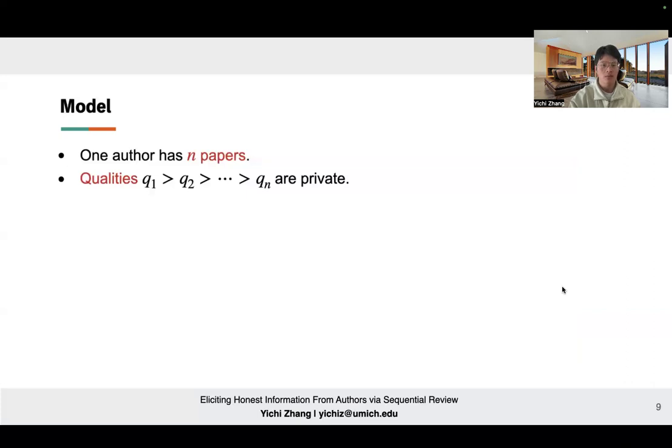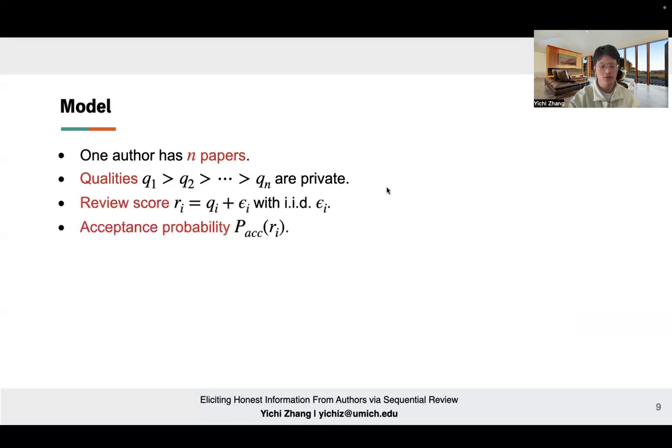About the model, suppose one author has n papers, and the quality of these papers is ordered from Q1 to Qn decreasingly. This is the private information of the author. The review score is equal to the true quality Qi plus an additive noise term, epsilon, which is IID across all the papers. The acceptance probability is a function of the review score Ri and the author's reported ranking, which is a permutation pi across all n papers. We say the author is truth telling if pi star of i equals i for all papers i.